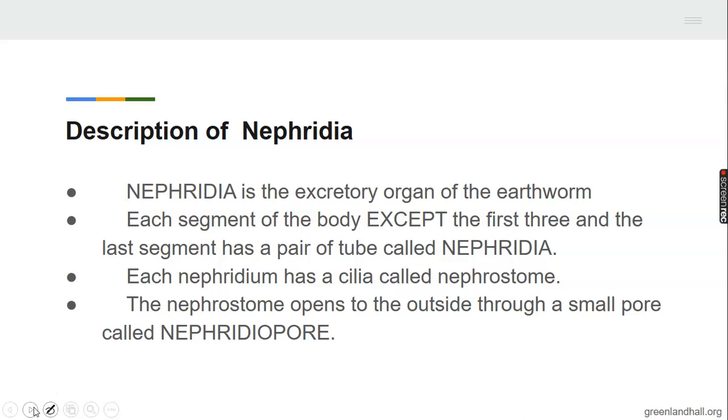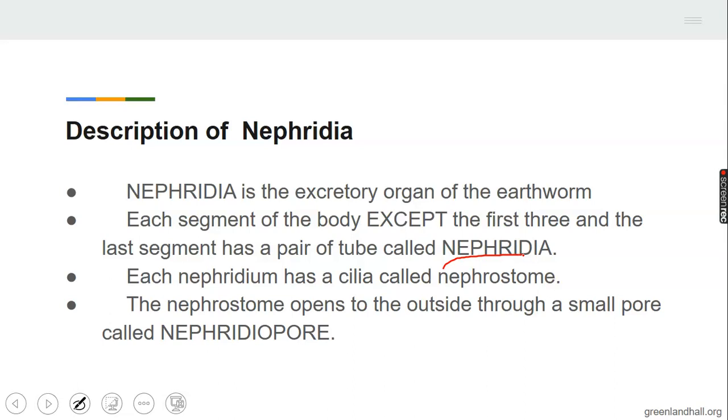We want to describe the nephridia now. We have said before that it is the organ of excretion, and that the first three and the last segment have a pair of tubes called nephridia. Each nephridium, singular, nephridia, plural.